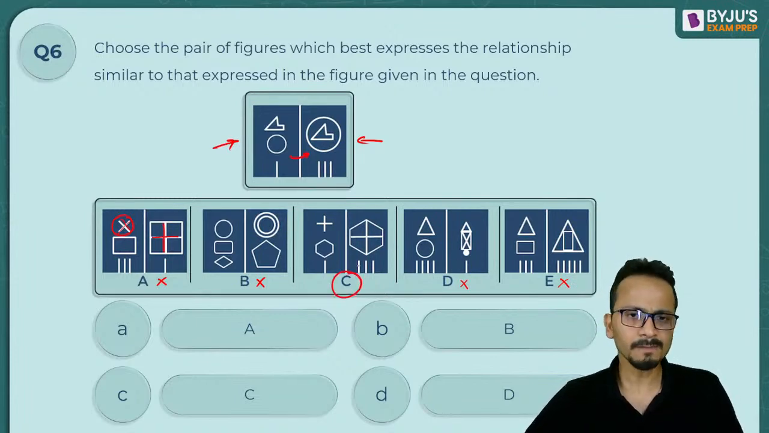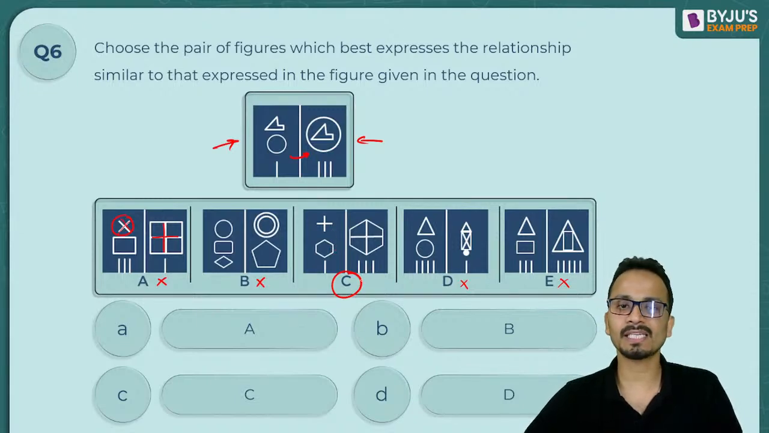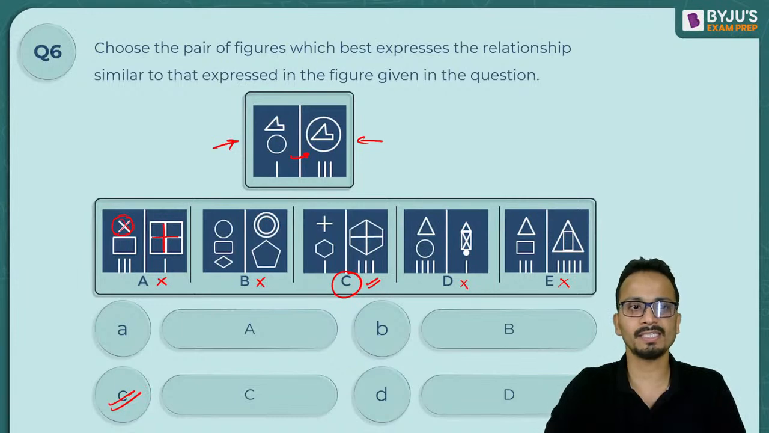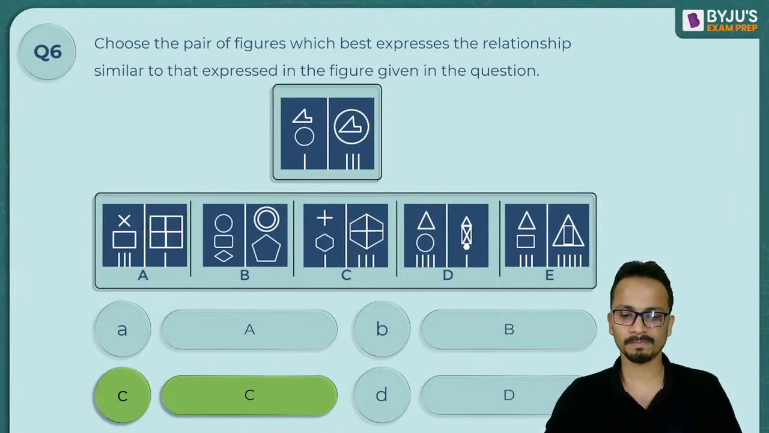In figure C, in option C, I have a hexagon and up there is a plus sign. So now plus has gone inside the hexagon. Okay, plus has gone inside the hexagon. So this is matching with the logic that is used in the question figure. So the correct answer should be figure C. Figure C is option C, and most of you have given the correct answer. Nice. So that was question number 6. The correct answer is option C.